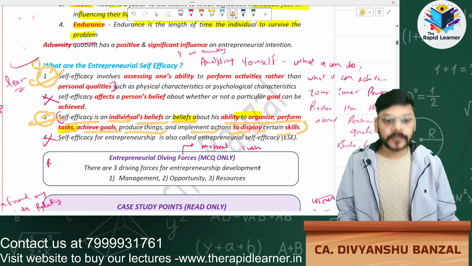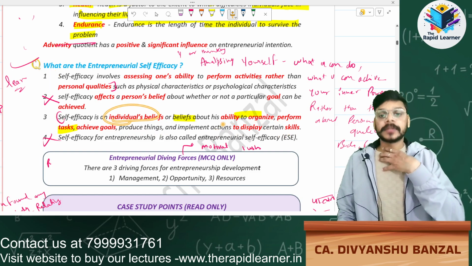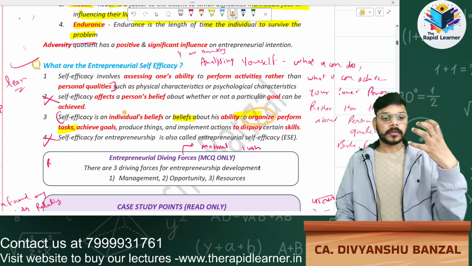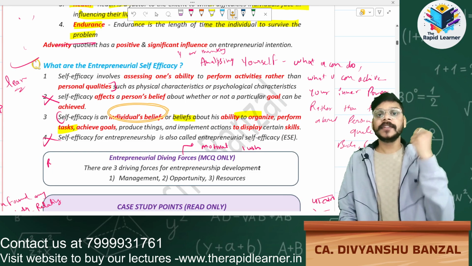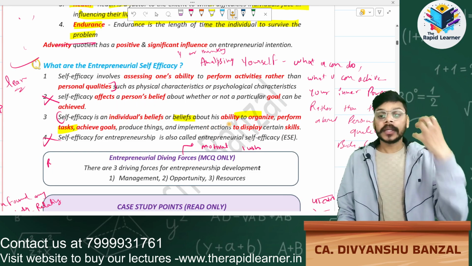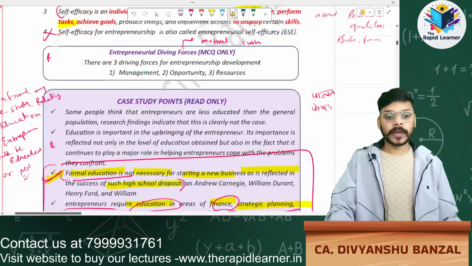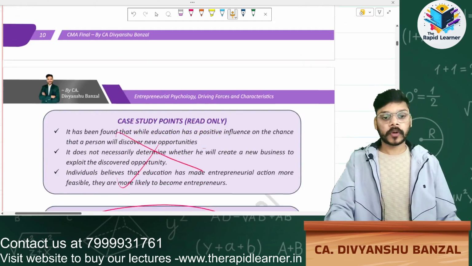Simple. Self efficacy means an individual's belief about how he will perform the task, how he will achieve the goals. Two lines you have to learn. Now moving forward to the next question.